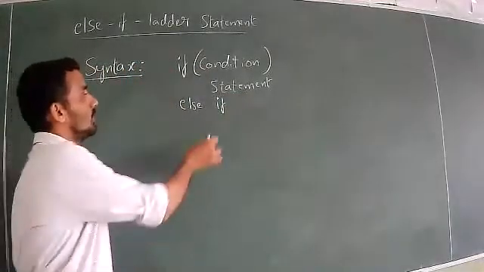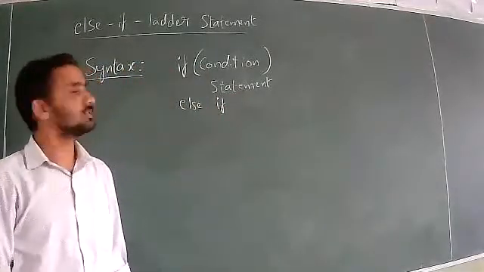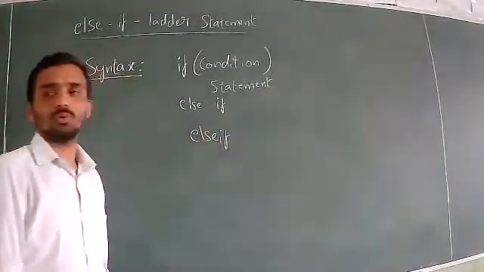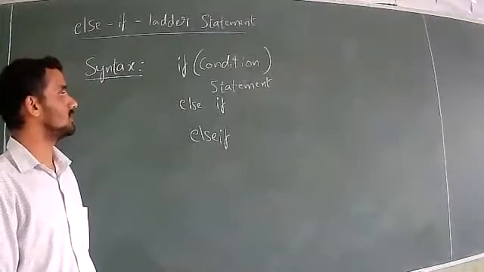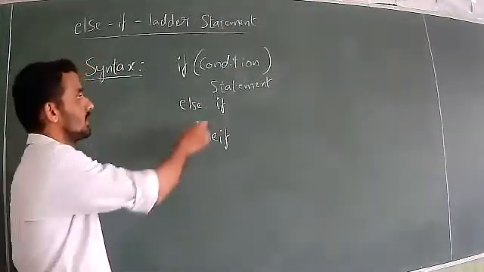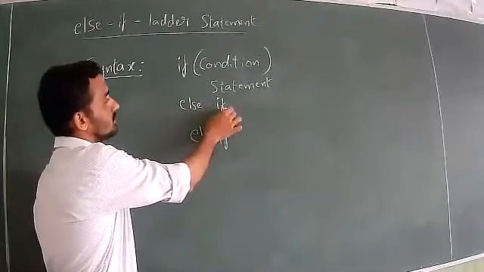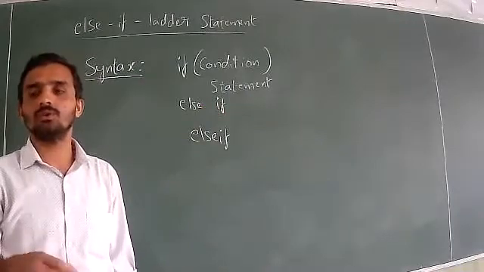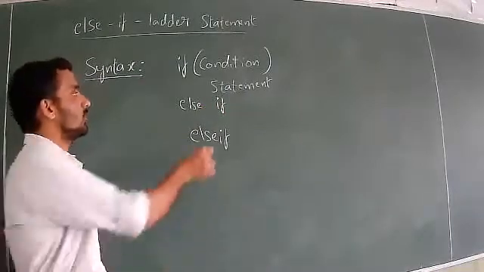You have to leave at least one blank space, so you don't write else if together. Don't combine those words, because they are two separate keywords. Write the else keyword, leave one space, then write if. At least one blank space; if you leave two or three, it's okay, but at least one space you leave.